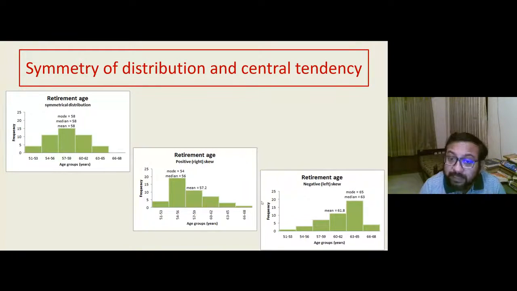Now, what does it actually mean? Look at the values and you will understand. In a perfectly symmetrical curve, the mean, median, and mode will be the same. Whereas, as we go to an asymmetrical curve, the mean does not match the mode or median. And so, the central tendencies can give you not only an idea about the middle point, but how much the mode, median, and mean differ from each other will give you an idea about the skewness or the symmetry of the distribution. So looking at the data set alone, without plotting the graph, we can understand whether we are dealing with skewed data.